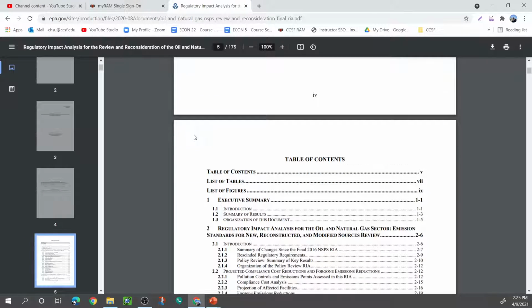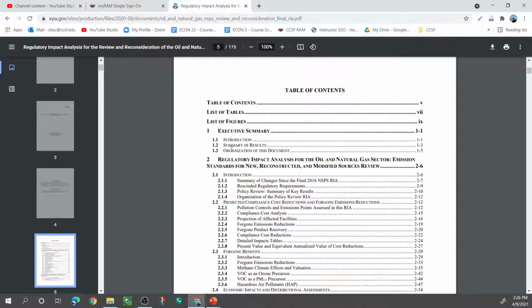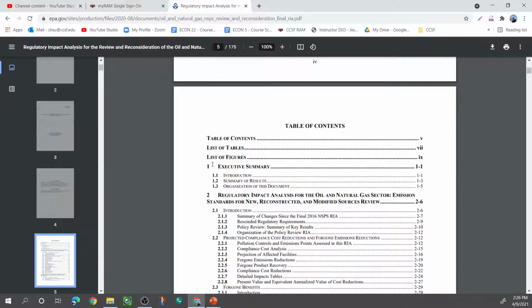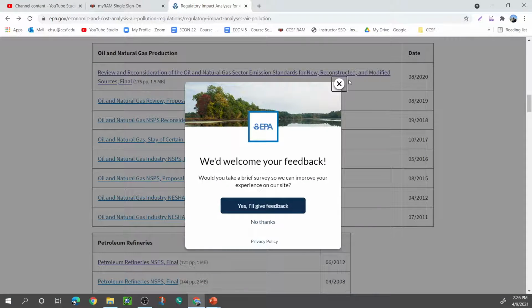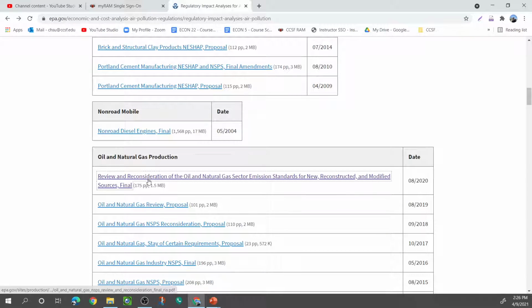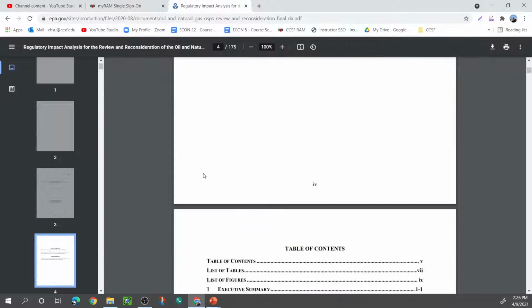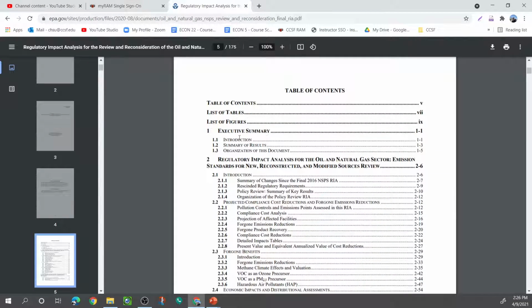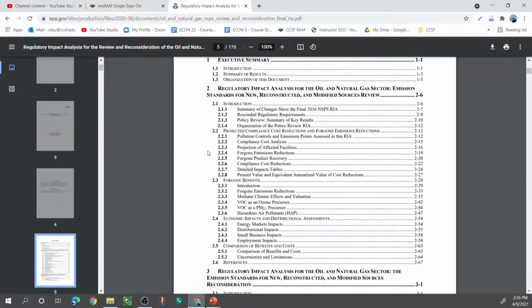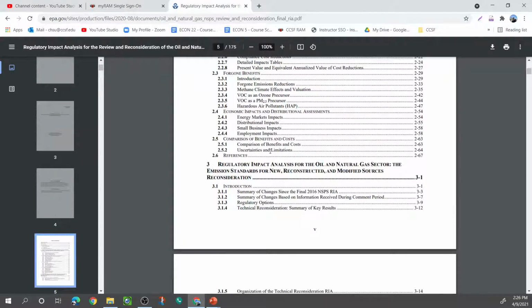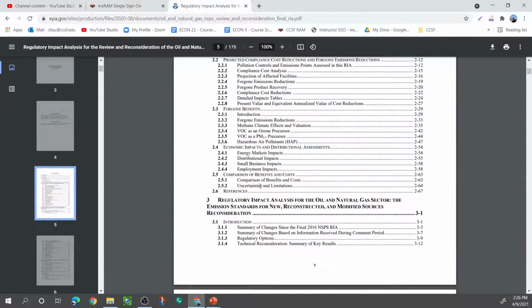All right. And I recommend, for those of you interested in policy work, just go ahead and spend some time when you can, pick one of these that you might be interested in, and take a look, right? The first few you see will be very dry and kind of long, but after a while you'll see that they all kind of look the same. You have the executive summary that tells you what the regulation is about, and we'll talk about details of what is in these reports in a moment. But what you want to look for, and what we want to focus on in this chapter, is the comparison of benefit and cost, or cost and benefit analysis.